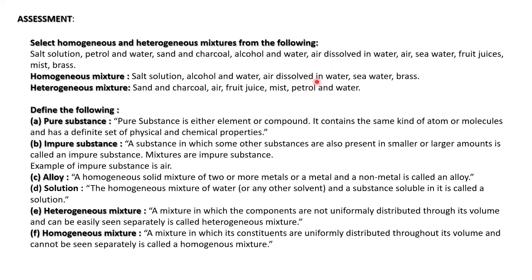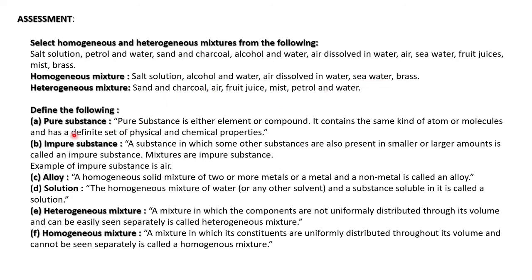Then sea water is homogeneous, a single liquid. Then fruit juices are a homogeneous mixture. Mist and brass: mist is heterogeneous and brass is the homogeneous one.